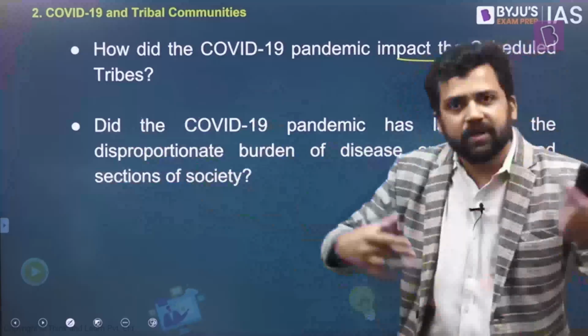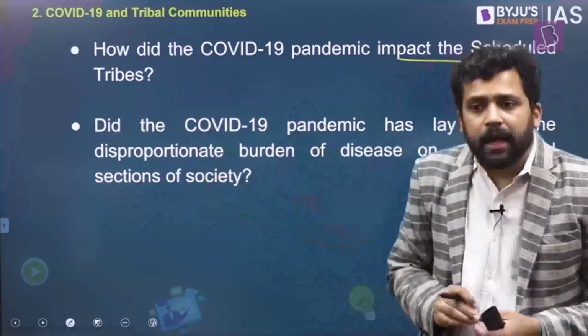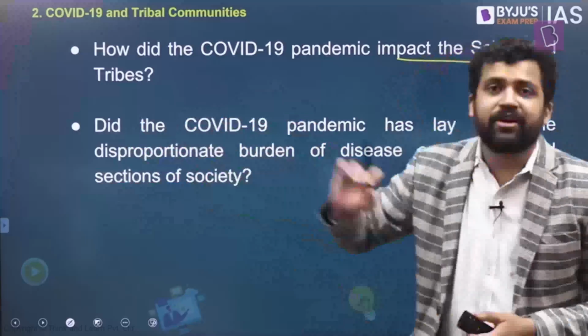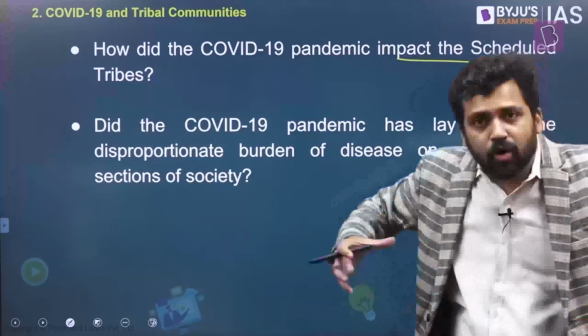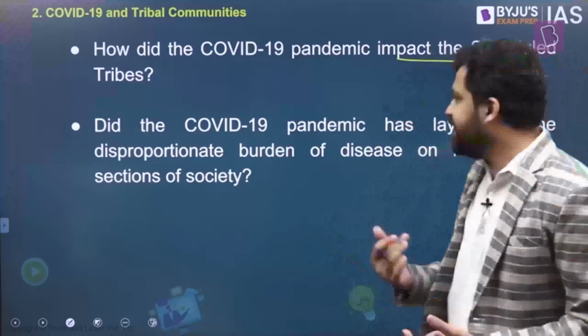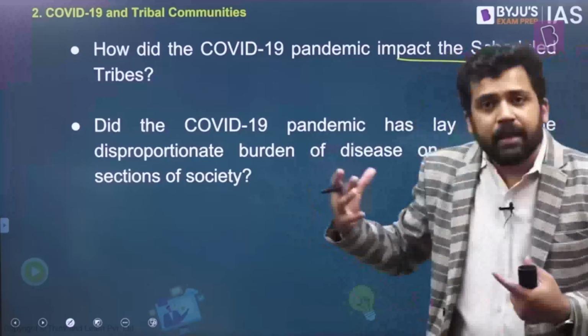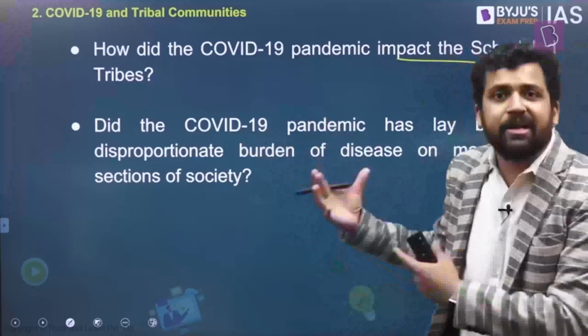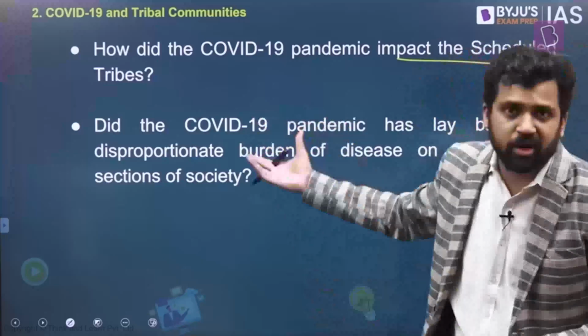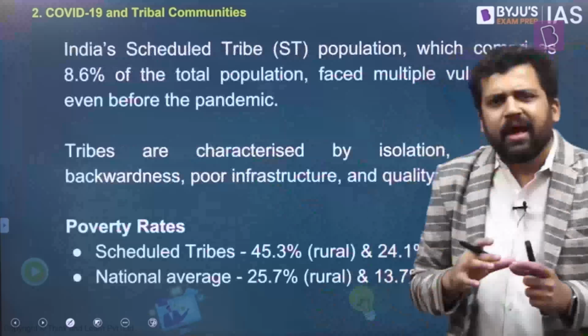The different kinds of services a citizen gets might be restricted to them. Different kinds of public services from the side of the government might not reach the tribal communities. Right? So all these things have been happening in the past as well. But all these things are now coming to the forefront because of the pandemic. So what we are indirectly saying is, maybe the pandemic impacted them. It basically brought to the forefront all the challenges they have been facing. So we'll look at both these dimensions. Also, maybe the pandemic has disproportionately affected some communities, and among them, one of the communities might be the tribal communities.